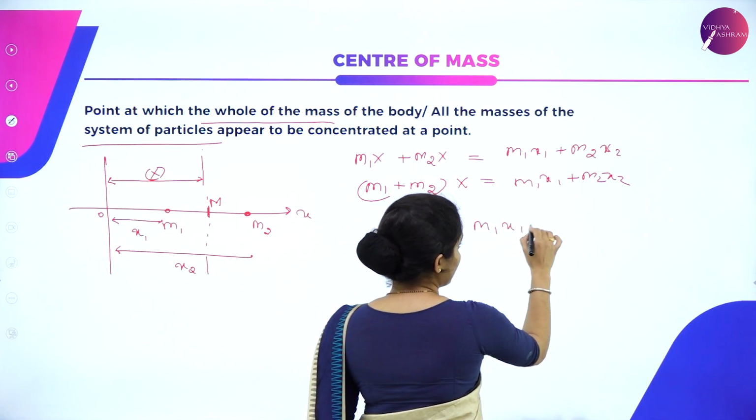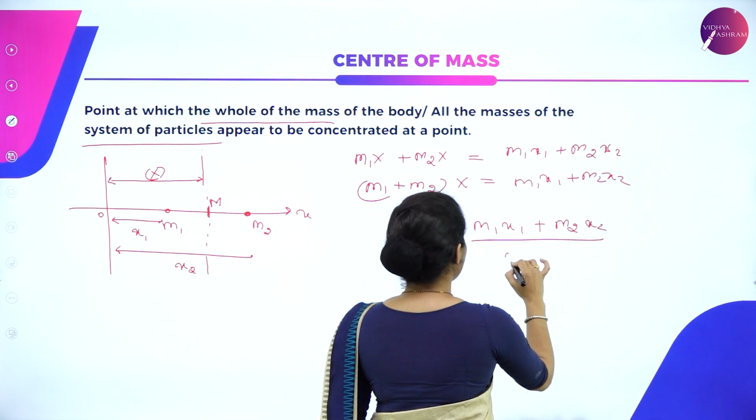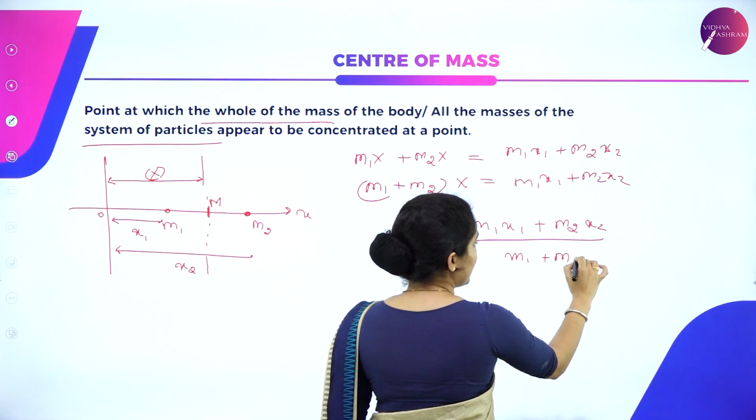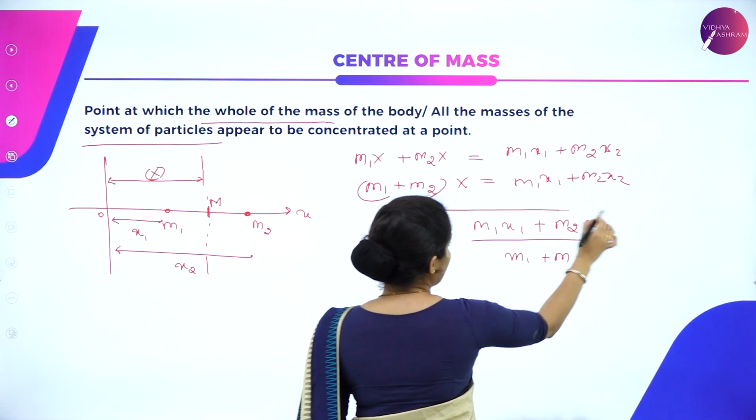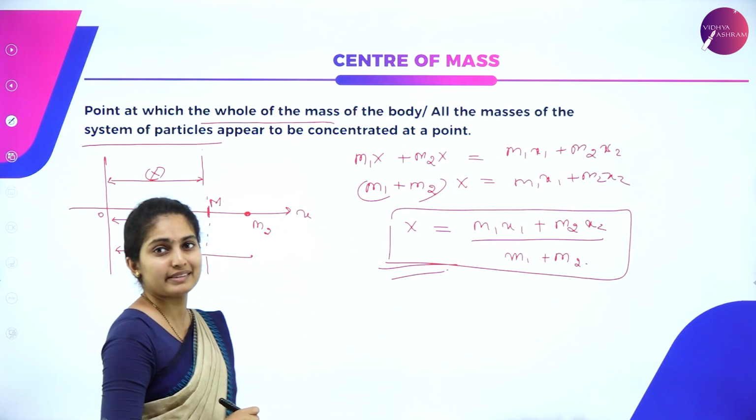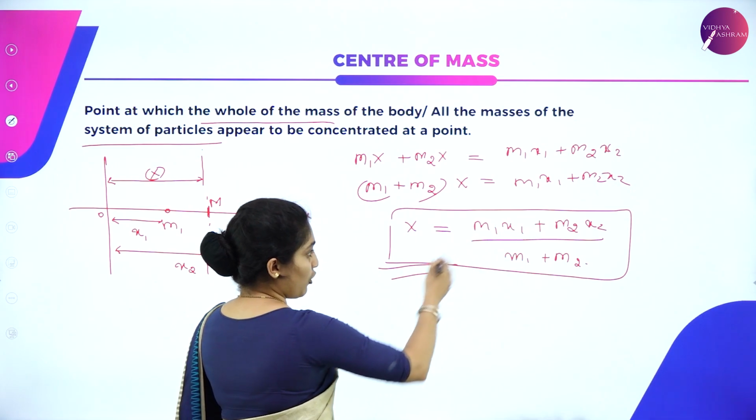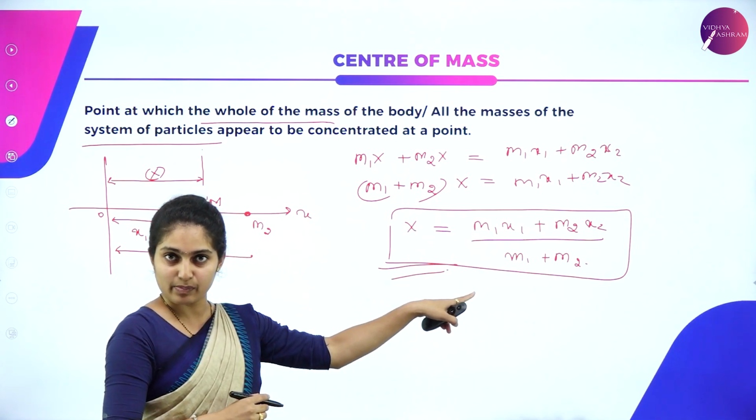m1 x1 plus m2 x2 divided by m1 plus m2. This holds good for the system of particles. The center of mass of the system of particles is calculated in this manner. Suppose there are n number of particles, this is for two system of particles.